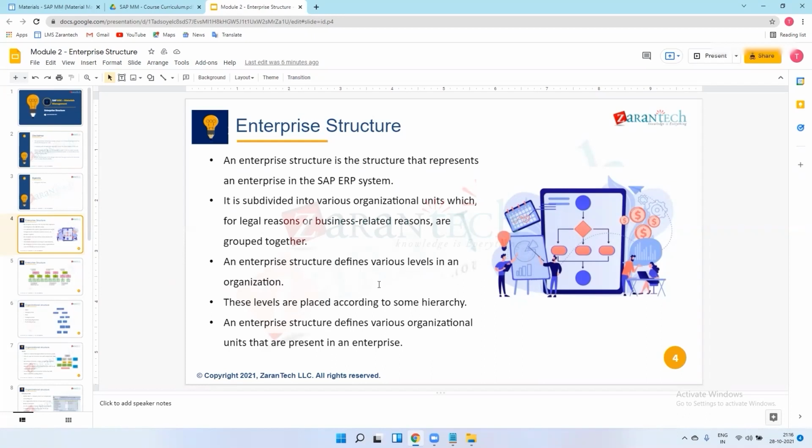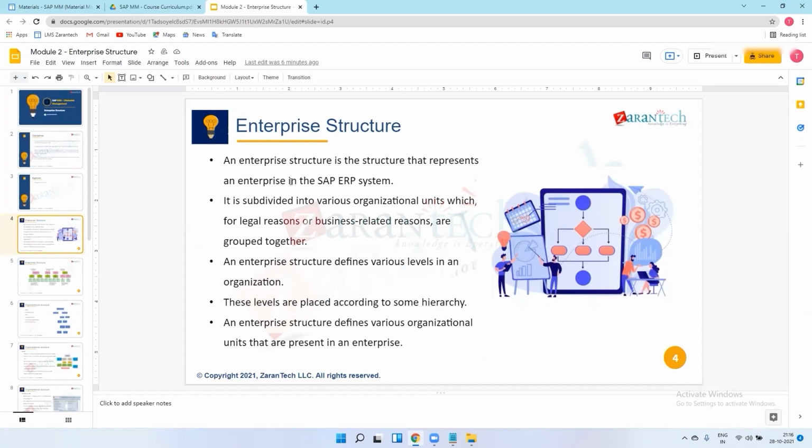In every organization we have plants, companies, and storage locations. These levels are placed according to their functionality or hierarchy. The enterprise structure defines various organizational units that represent an enterprise. Enterprise structure means industry structure, organizational structure, or business structure.